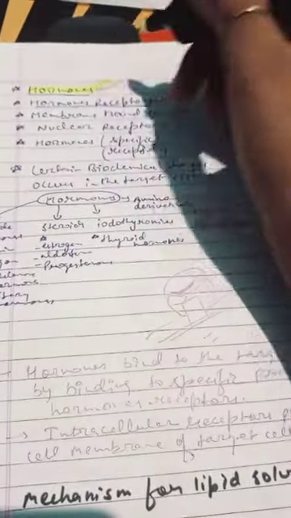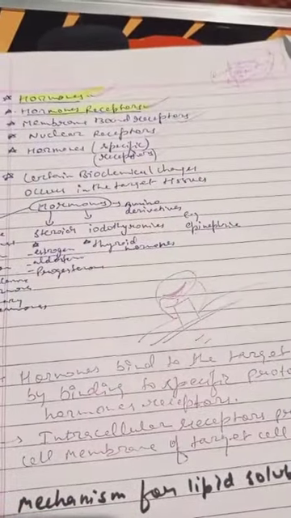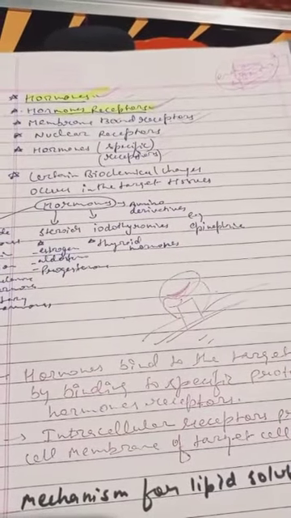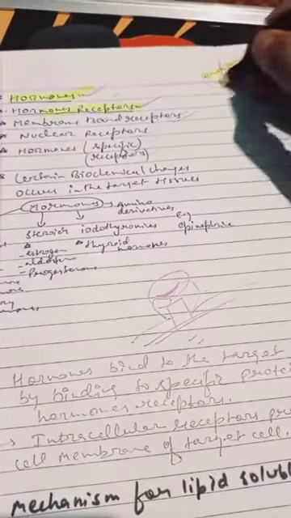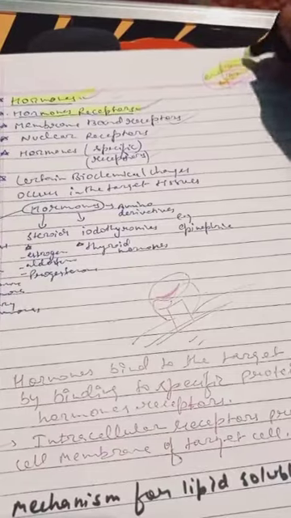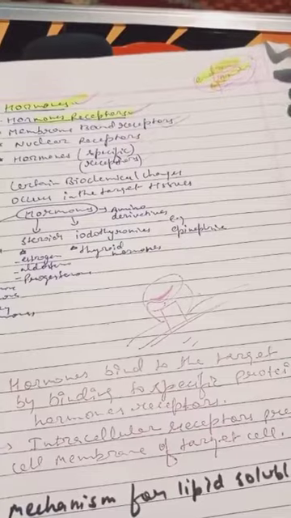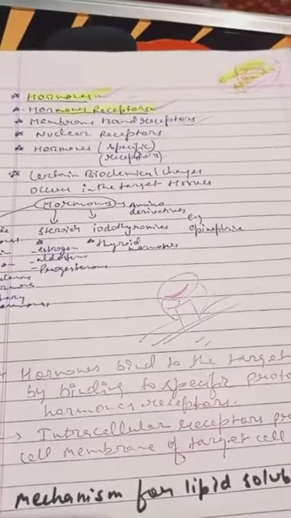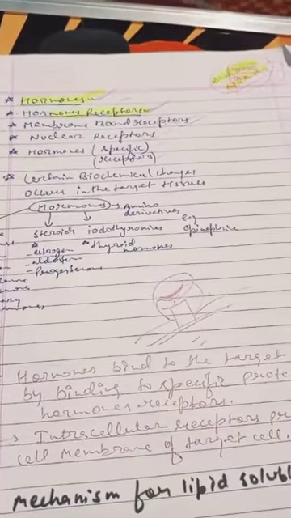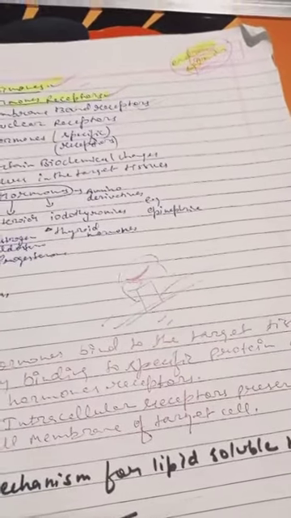So first is hormones. Hormones are the chemical messengers. Next is hormone receptors. Hormone receptors are present on the cell membrane to receive the hormones released from the endocrine glands or exocrine glands also. Endocrine glands are ductless glands which release the hormones into the bloodstream as they are ductless, and the membrane bound receptors. So membrane bound receptors are present on the cell membrane.